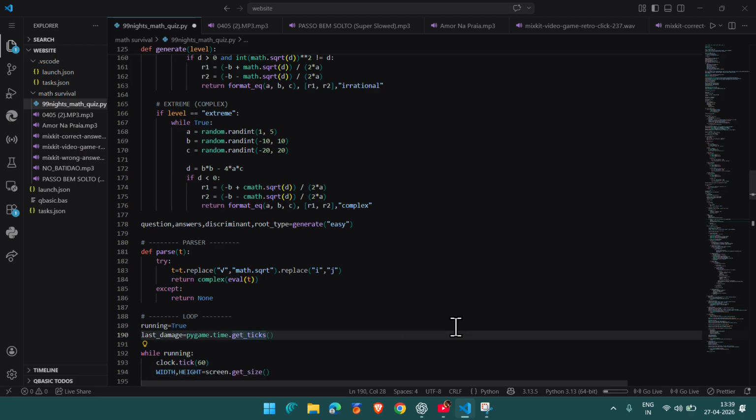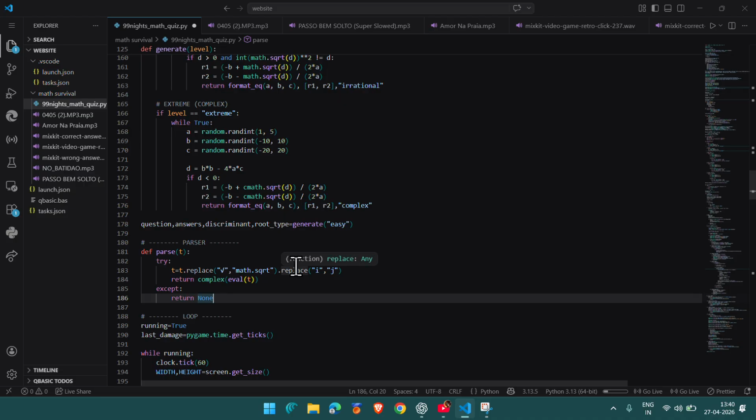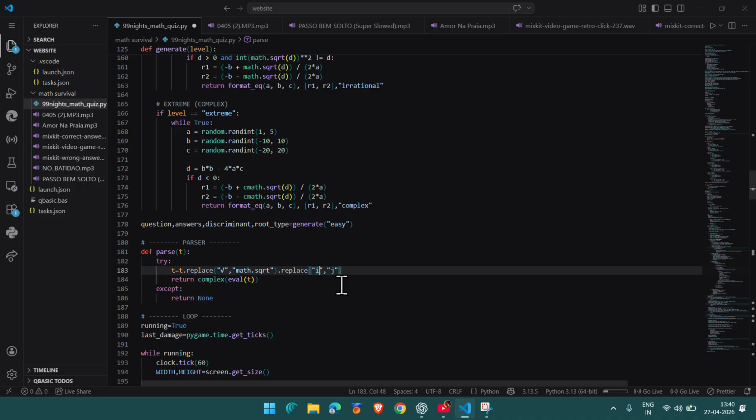Then how to parse it, to keep everything properly. Special symbols: math.sqrt, that's in Python, but we should replace it with a tick mark or a square root symbol. Then replace j with i. j is for Python, i is for real.